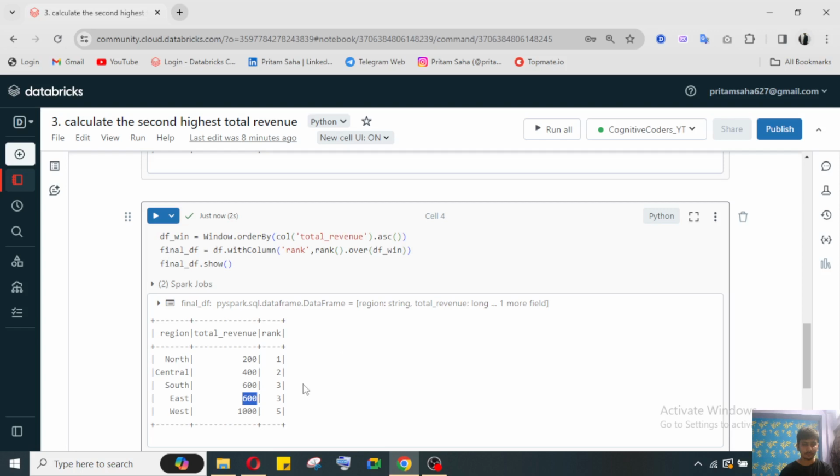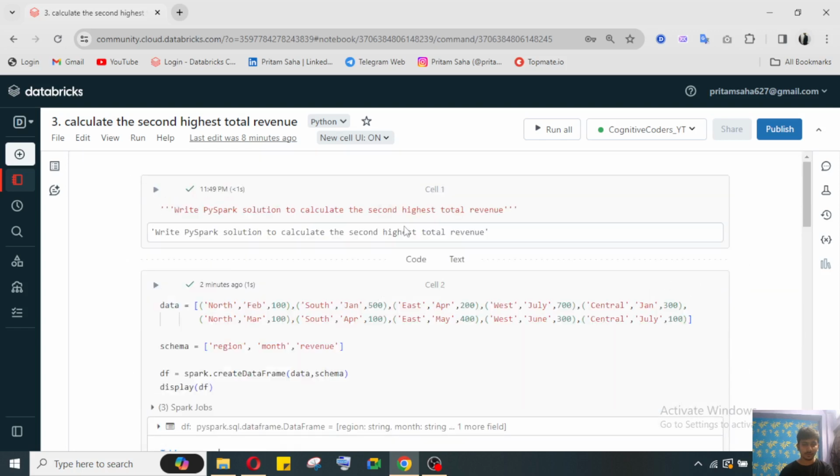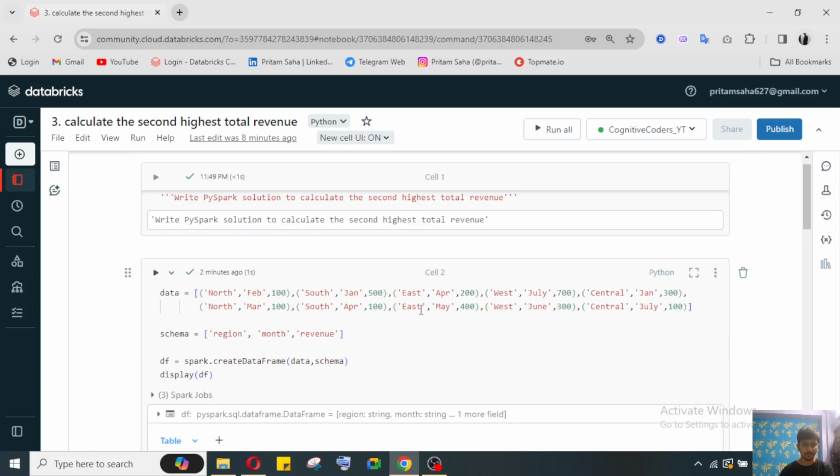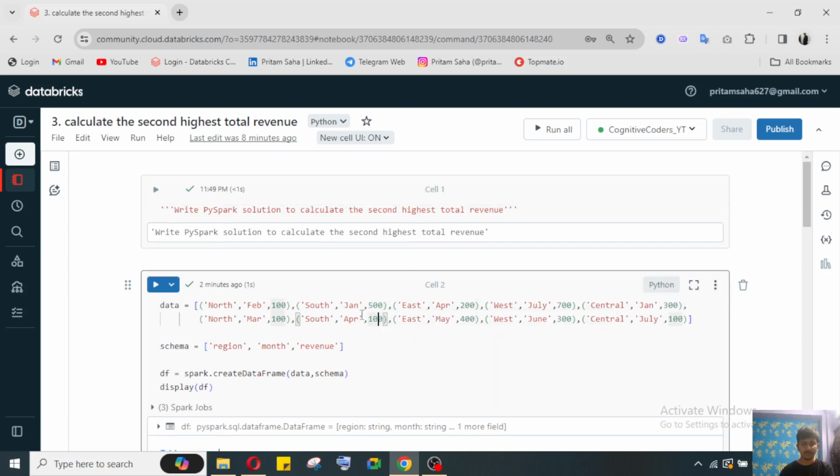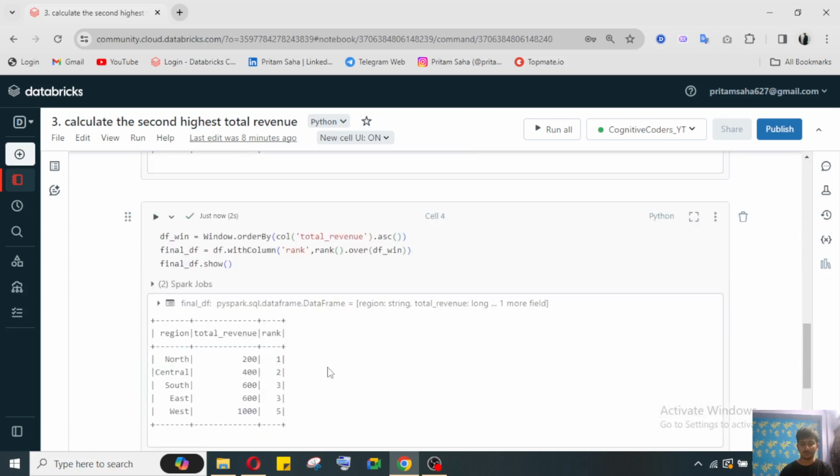Here they have not asked us what we need to do when the value is tied, but this kind of scenario can come to you during the interview session. If the rank is tied, then we can segregate the data based on our second condition, the region name wise.